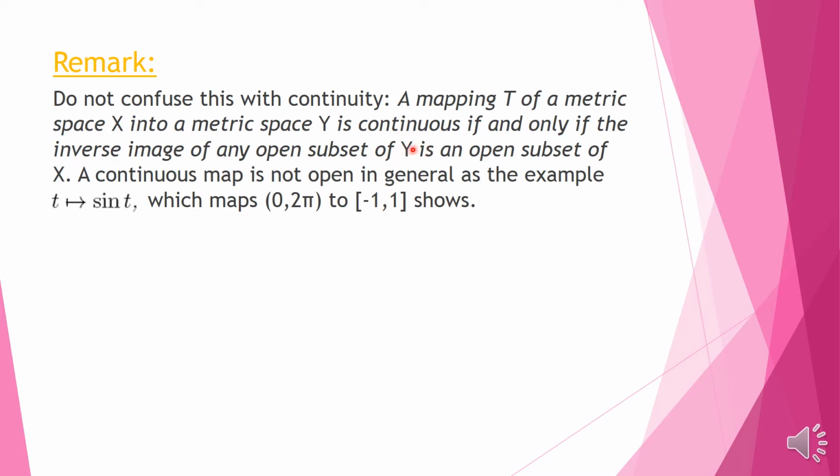Here we take an open set in the range of T, and the inverse image of that open set is open in the domain of T. A continuous mapping is not open in general, as this example suggests. This is an example from R to R, and this maps the open interval (0, 2π) to the closed interval [-1, 1], that is a closed set. And this is an easy example which shows that a continuous mapping is not open in general.